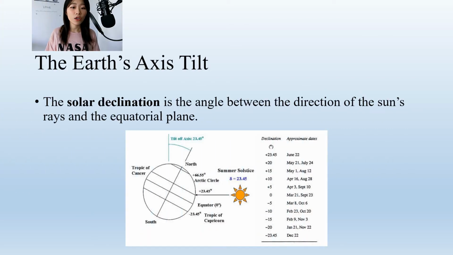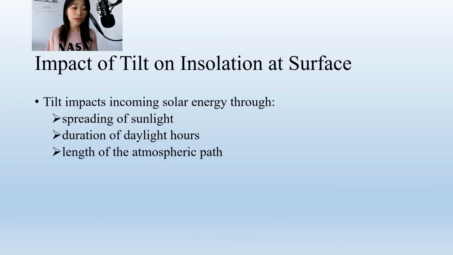We define the solar declination as the angle between the direction of the Sun's ray and the equatorial plane. So the solar declination changes with latitude. And this solar declination at a given latitude changes with season because the tilt of the axis remains constant. However, the Earth is rotating around the Sun. This tilt impacts incoming solar energy through spreading of the sunlight, duration of daylight hours, and length of the atmospheric path.